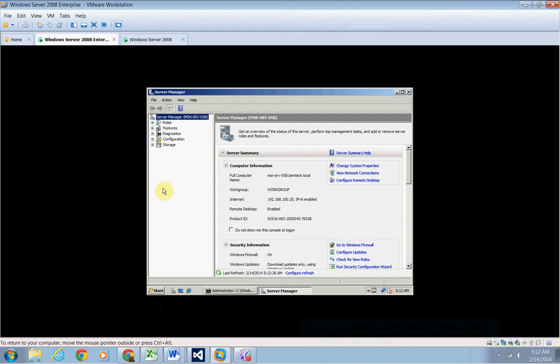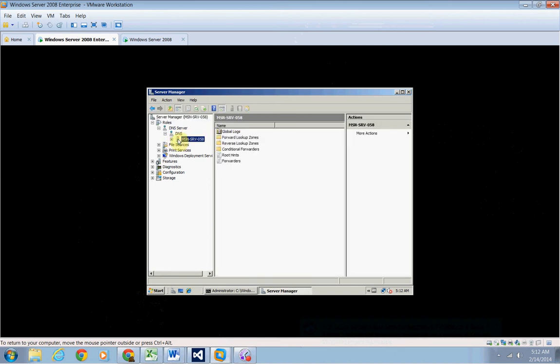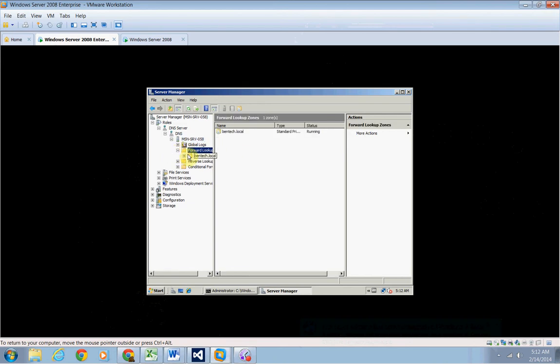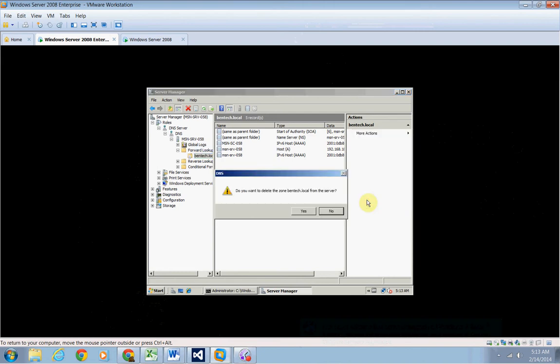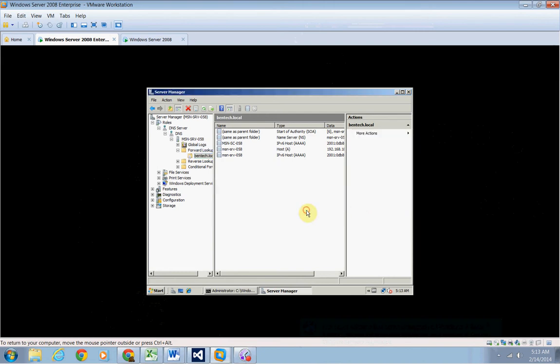Then we're going to open Server Manager and click on Roles, DNS Server, DNS, our server, to display bentech.local under the forward lookup zone. So we need to go here, select bentech.local, click More Actions, and then click Delete. Nice. Click Yes to confirm that you want to delete this.